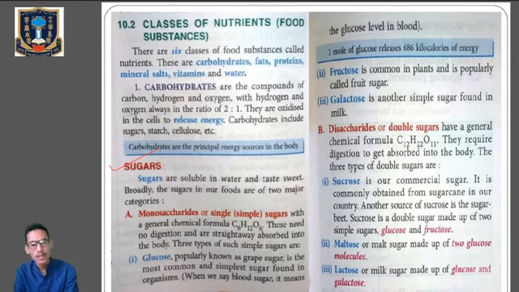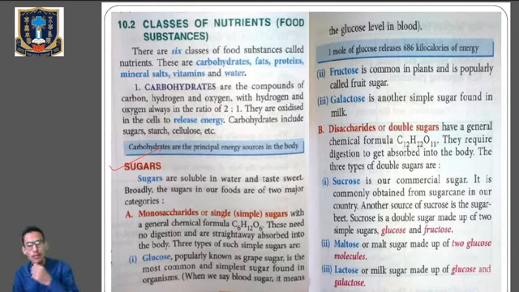Don't get confused. Under monosaccharides, which are also called simple sugar or single sugar, we have glucose, fructose, and galactose. Glucose, also popularly known as grape sugar, is the most common and the simplest sugar found in the organism. One mole of glucose releases around 686 kilocalories of energy. Next one is fructose, which is common in plants, also popularly known as fruit sugar. Then comes galactose, which is a simple sugar found in milk.